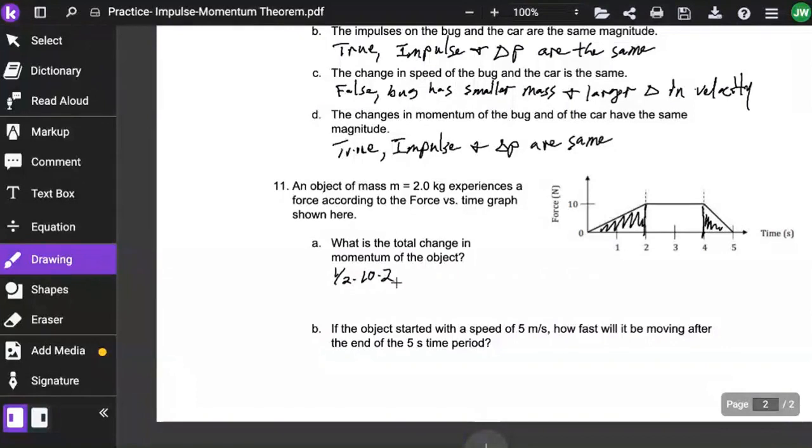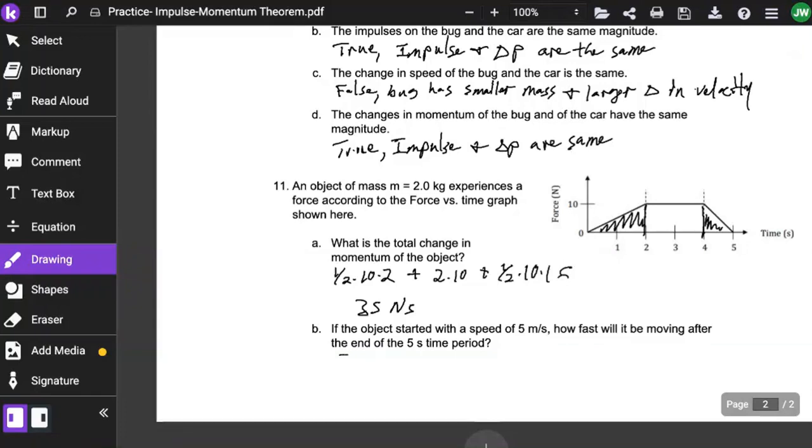I've divided the curve into 3 parts, 2 triangles and 1 rectangle. The area of a triangle is 1/2 the base times the height. The area of a rectangle is base times the height, so I have 1/2 times 10 times 2 plus 2 times 10 plus 1/2 times 10 times 1. When we multiply those out and then add them together, we get 35 Newton seconds.